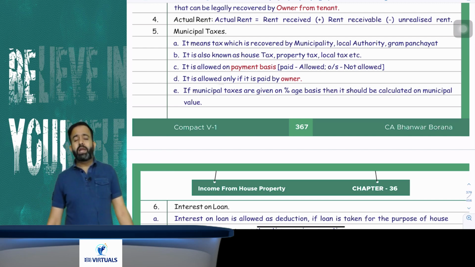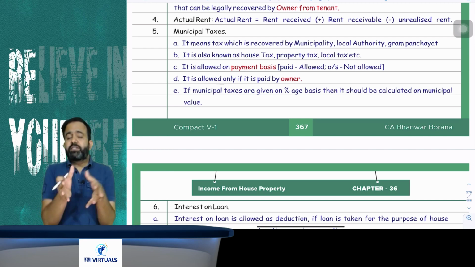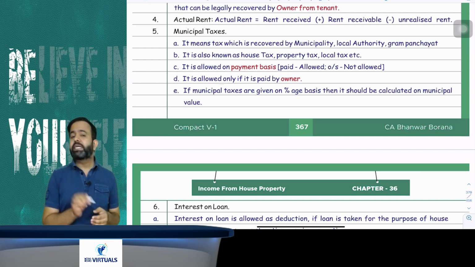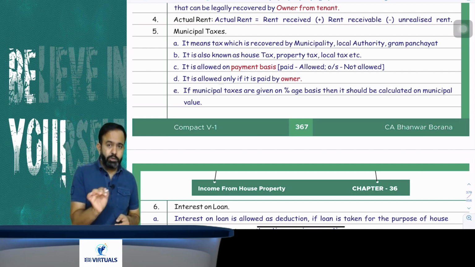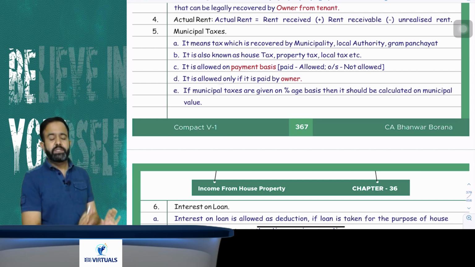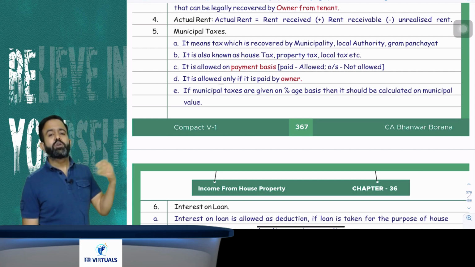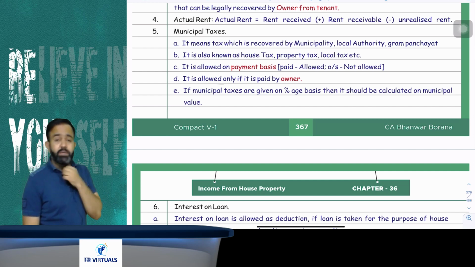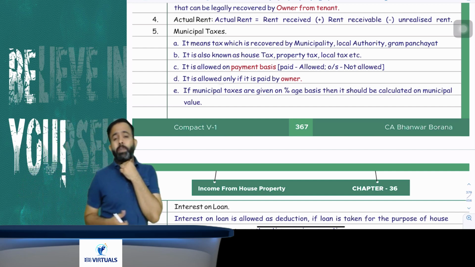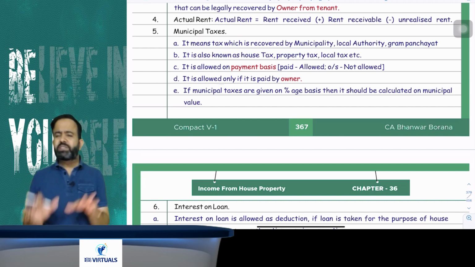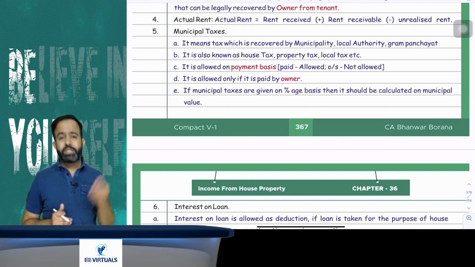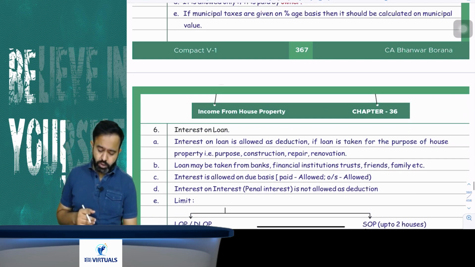One more point, many times what happens, they give you municipal taxes on percentage basis. Like municipal taxes is 10%, 15%, 20%. Then you have to calculate that percentage of municipal value. Means always calculate that percentage on municipal value. So suppose municipal taxes 10% is given, then 10% of the municipal value. Now, many times municipal taxes is also known by any other name, like property tax, house tax, local tax also. That is called your municipal taxes also. And municipal taxes is the taxes which is recovered by municipality or local authority or cantonment board or gram panchayat and all. That is called your municipal taxes.